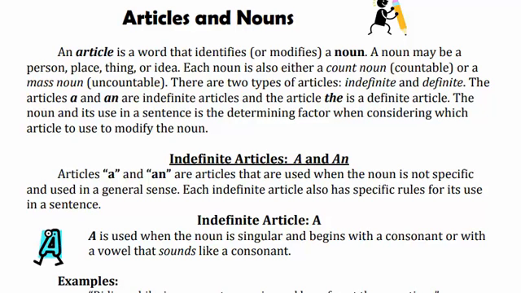So this is the second key point, general sense. Whenever you use a general name of a person, not a specific thing or a specific place, these articles are used along with that noun. Each indefinite article also has specific rules for its use in a sentence.